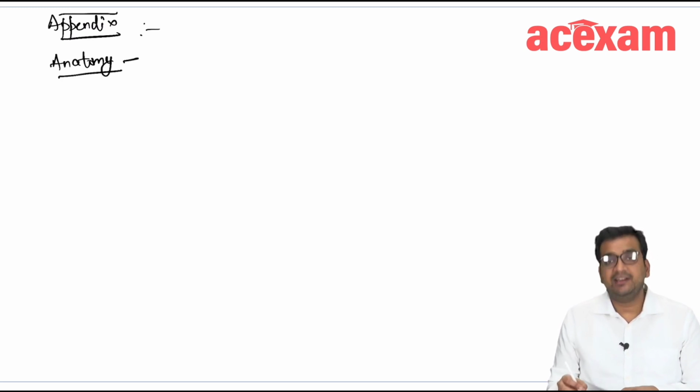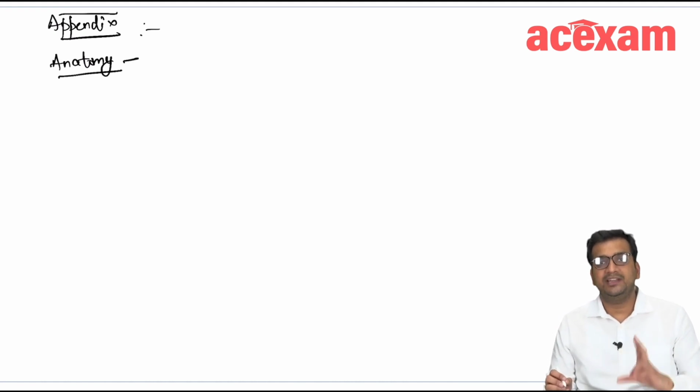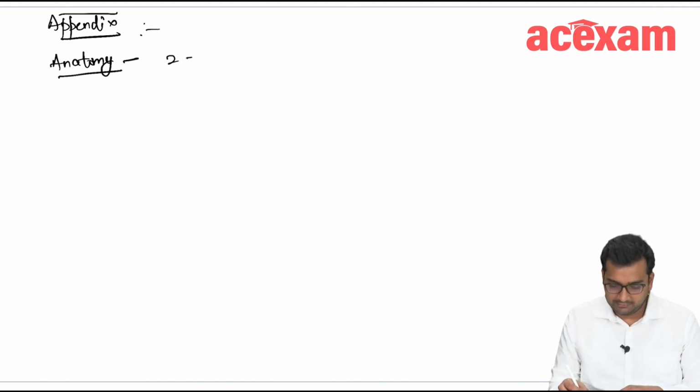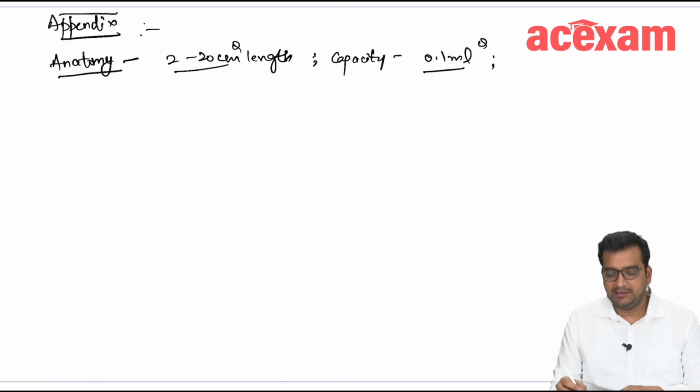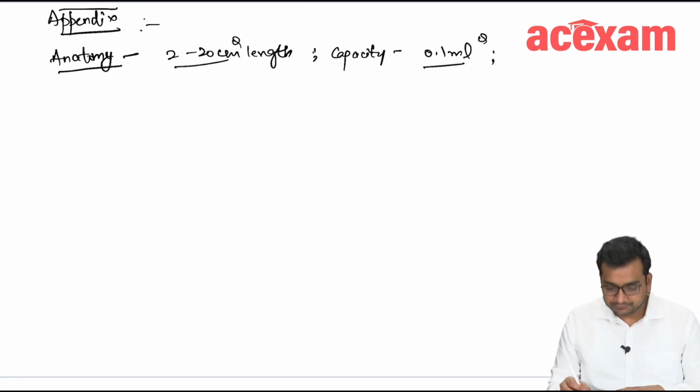So appendix can range from 2 centimeter to 20 centimeter in length. And the capacity of appendix is only 0.1 ml. Okay. 0.1 ml is the capacity. And it is supplied by appendicular artery.